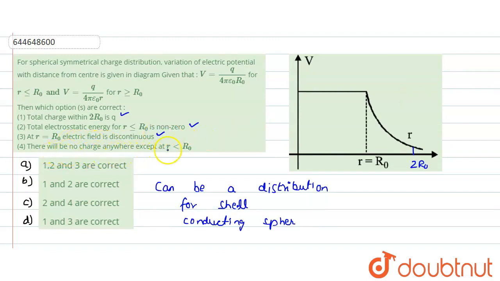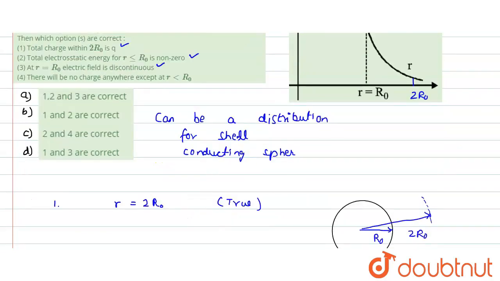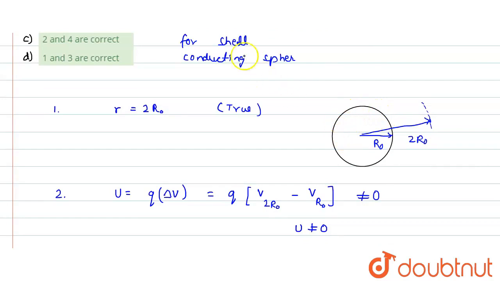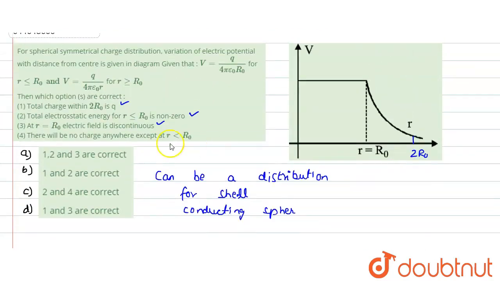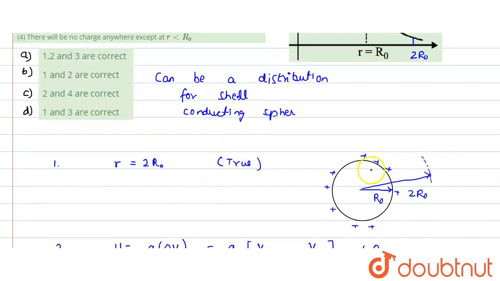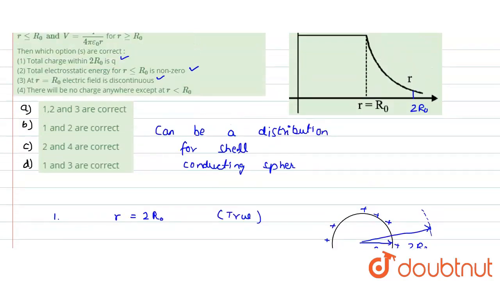Now it is given that there will be no charge except at R less than R naught. If this is a conducting sphere, where will the charge be? The charge will be at R equals R naught. So the statement that there will be no charge except at R less than R naught is wrong. Why? Because if this is a spherical cavity, the charge would be residing exactly at R equals R naught. So this statement is wrong. So the correct statements are 1, 2 and 3. So what would be the correct option? A is the correct option.